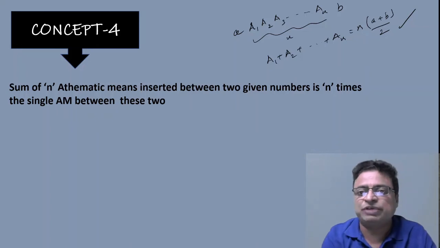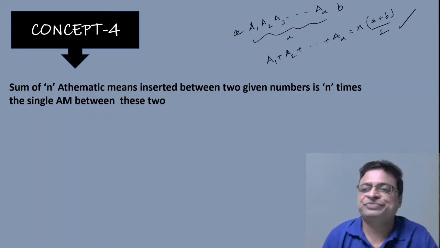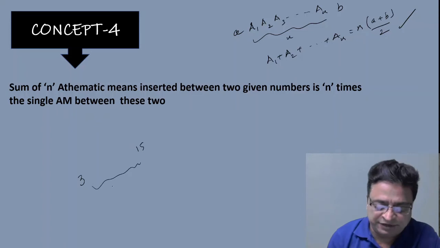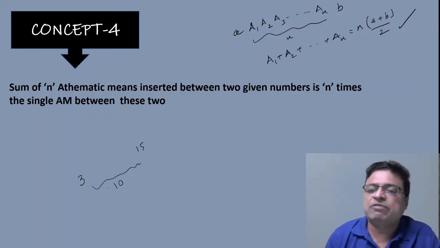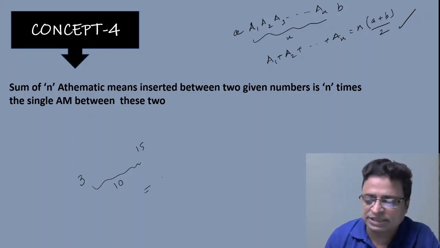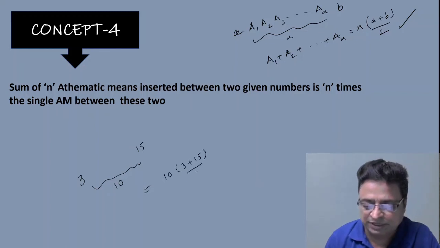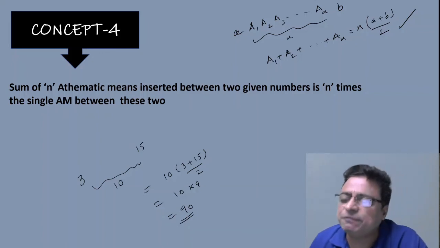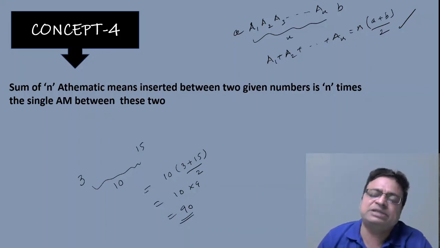Of course, the same question we can also expect in statistics also. Suppose 3 and 15 are two numbers given to you, and between 3 and 15 there are 10 AMs, then what is the sum of the 10 AMs? If they ask the question like this, then immediately you can write the answer as 10 into (3 plus 15) by 2. That could be the answer. That means 10 into 9, 90. Simple. This is a very, very, very important concept. So this kind of question we may expect in JEE Mains straight away.